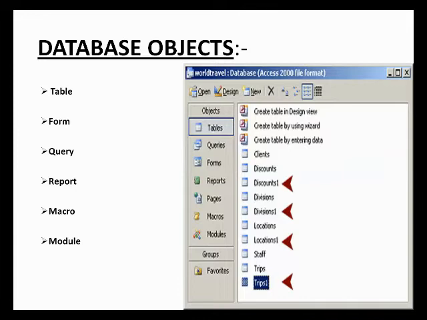Next heading is database objects. First one is a table, second is a form, third is a query, fourth is a report, fifth is a macro, and sixth is a module.